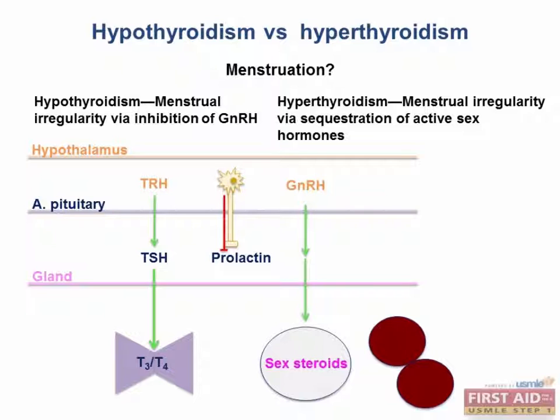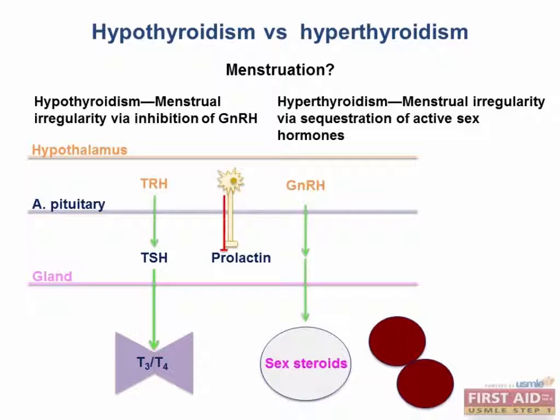But remember what TRH stimulates in addition to TSH? It's actually prolactin, and the stimulation of prolactin will lead to an inhibition of GnRH. Decreased GnRH will lead to a decrease of the sex steroids, and therefore lead to menstrual irregularity, in some cases even amenorrhea.